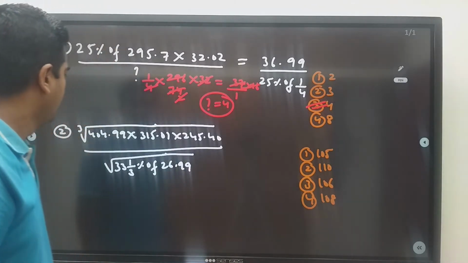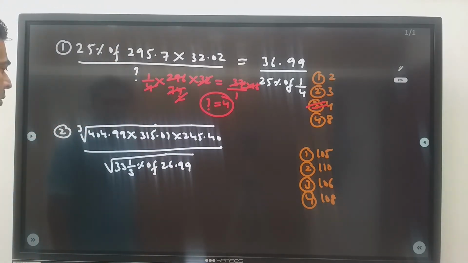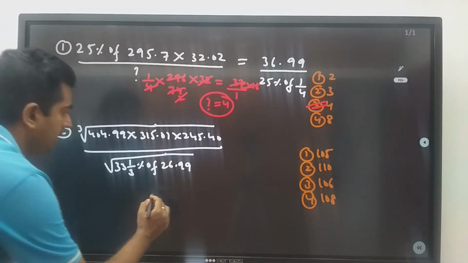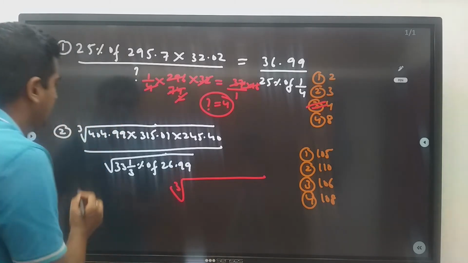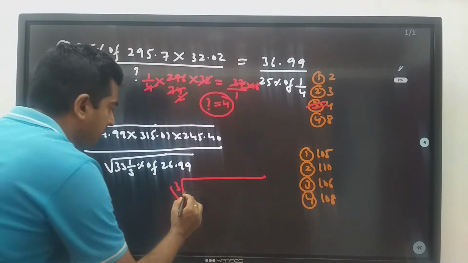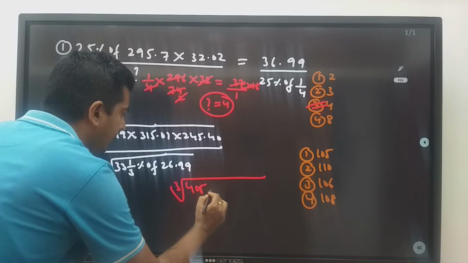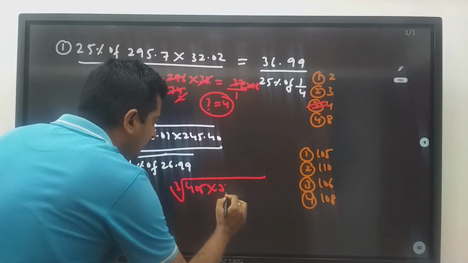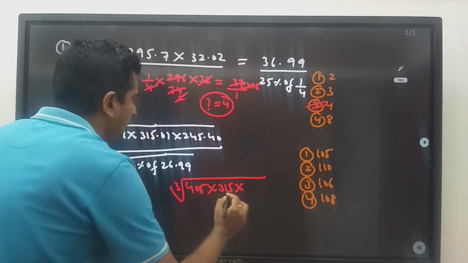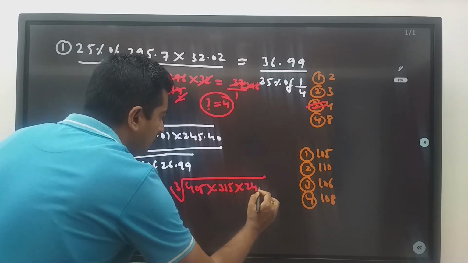Next one: cube root of 404.99 into 315.01 into 245.40 divided by square root of 33 1/3% of 26.99. First I am writing here. First we will see this cube root. 404.99 is nothing but 405. 315.01 is nothing but 315. And 245.40 is nothing but 245.